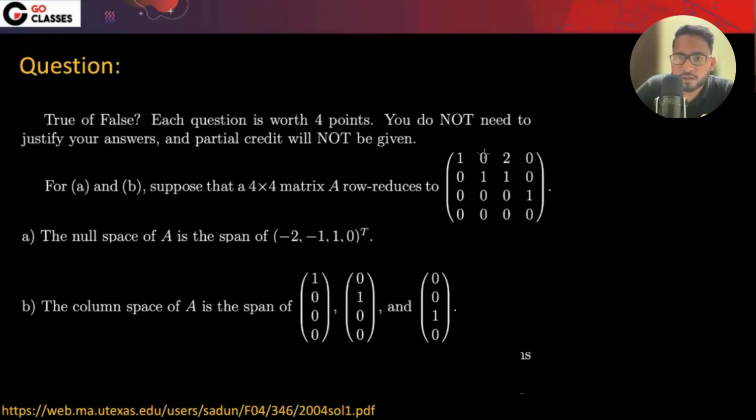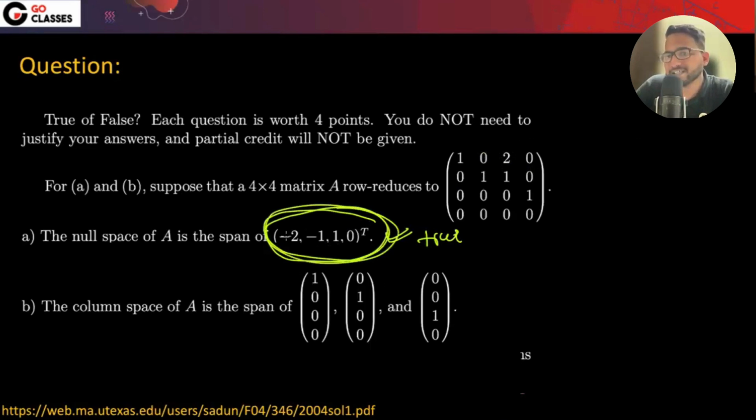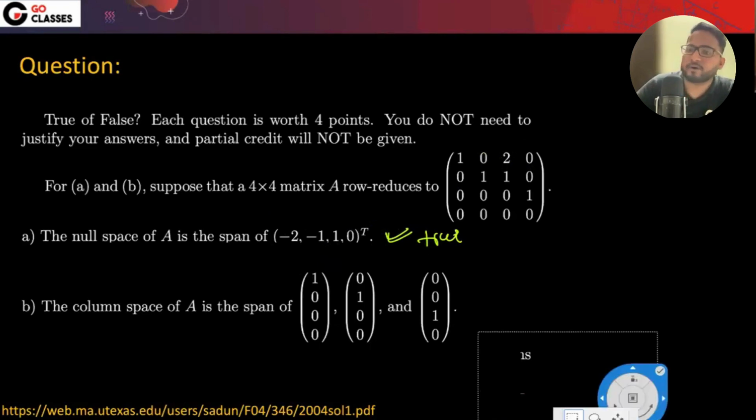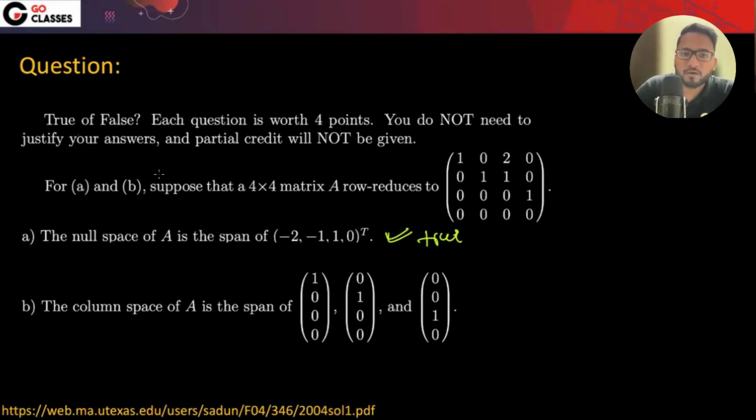-2 of this, -1 of this, and 1 of this. I think it is 0, right? Yeah, so it is true, because this 2 1 is nothing but 2 times this and 1 time this, so you already have this -2 and -1. This is true because there is only one vector, so it doesn't really matter. You get just one vector, you multiply by k. So it should be a span of any one vector. That's true. Column space is the span of these vectors.